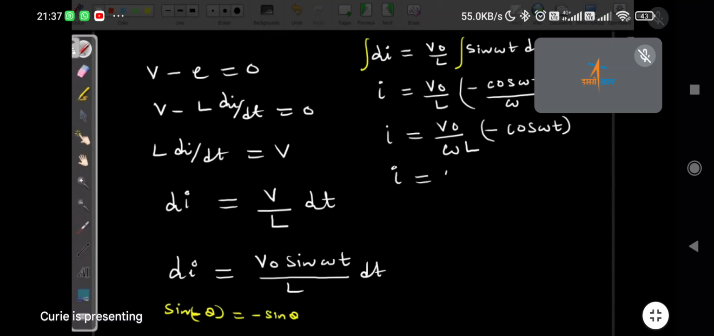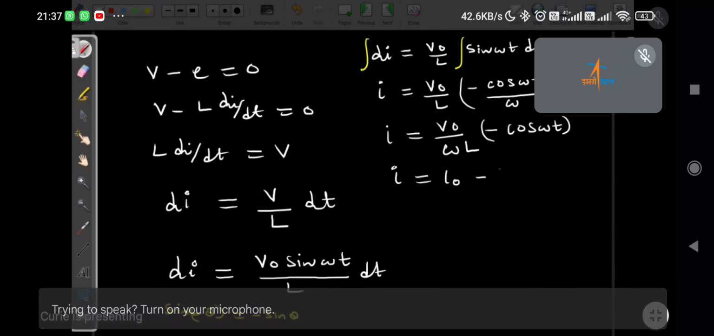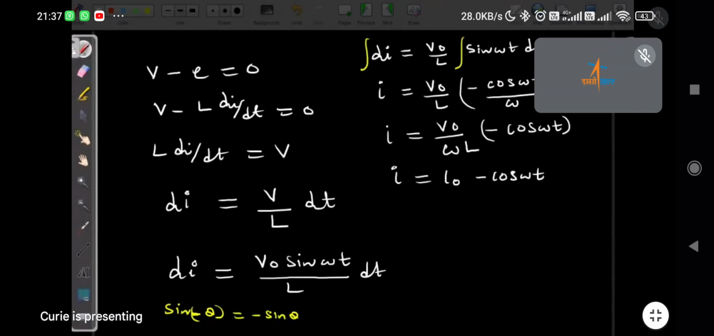So we can write it as I naught. See, this V naught or Vm also we can write, it is the peak value only. I naught also we can represent it. Okay, so we got I naught minus cos omega t. I naught cos omega t. But for the comparison, we want it in sine.